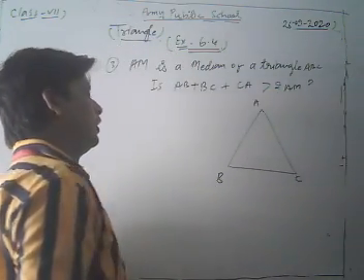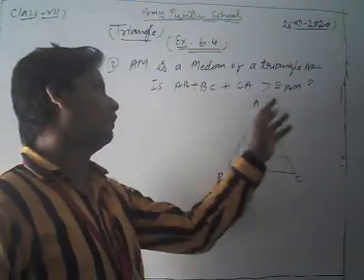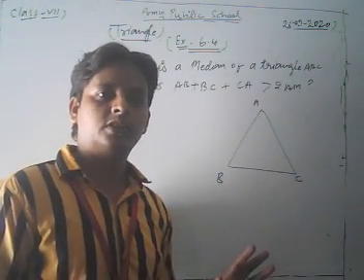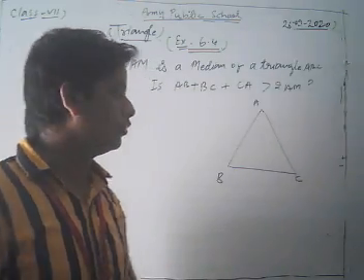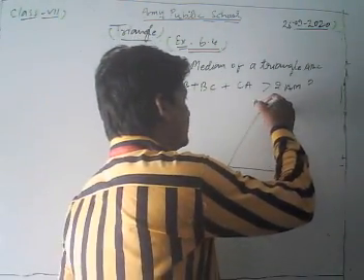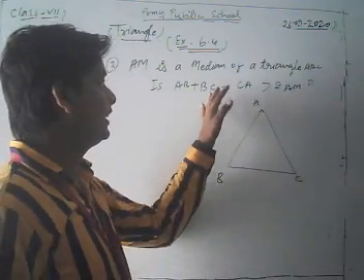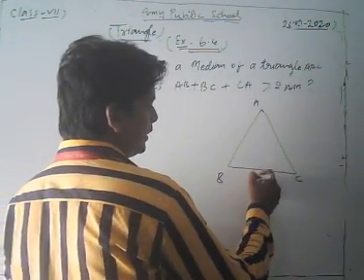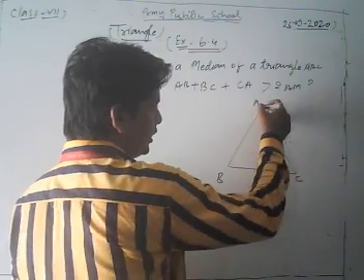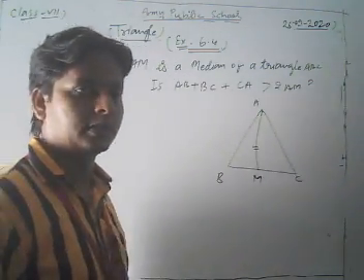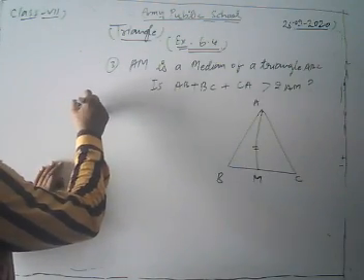Look, dear students, here we draw a triangle ABC. Now, what do I do, dear students? AM is the median of the triangle. So we take M, the midpoint of the side BC, and we join AM. Then we say that AM is the median of the triangle. Dear students, let's see its solution.